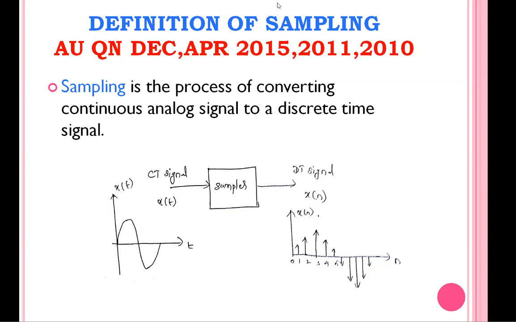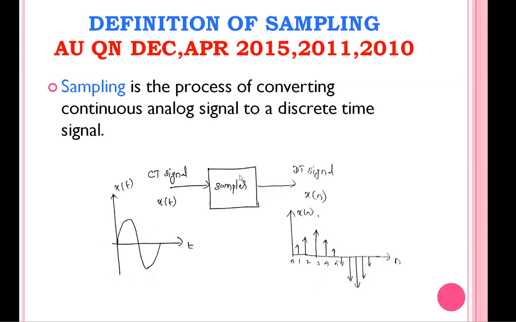Okay, so sampling is a process of converting a continuous analog signal. Analog means continuous time signal; in communication terms, we call the continuous time signal an analog signal. So in order to convert the continuous analog signal into a discrete time signal, we use the process called sampling.